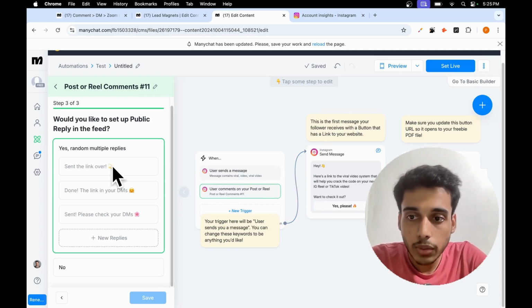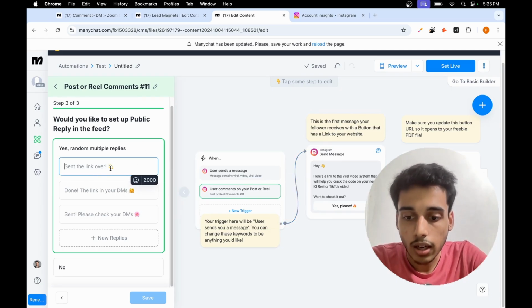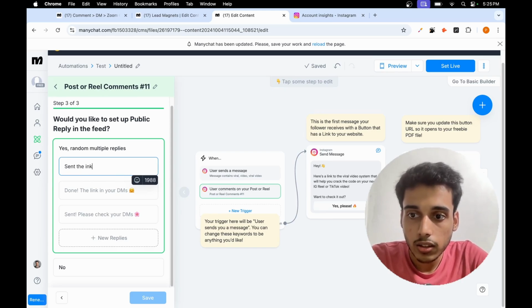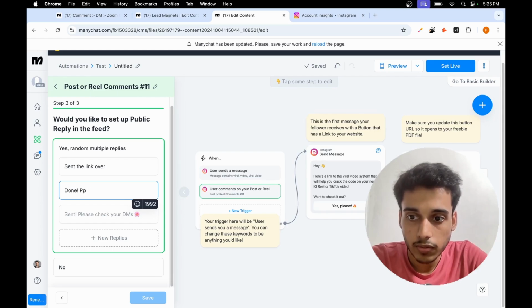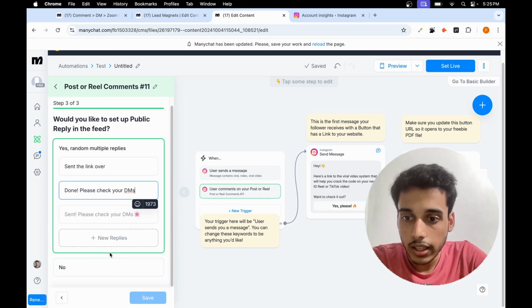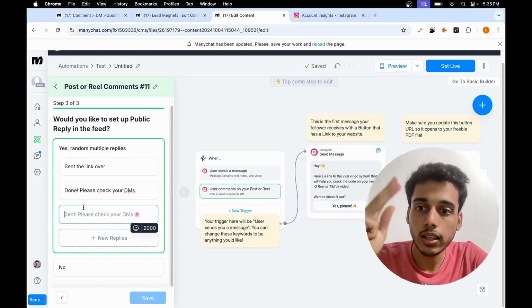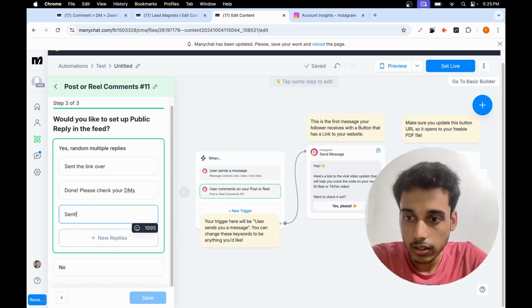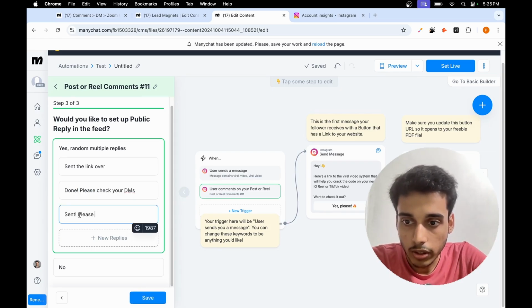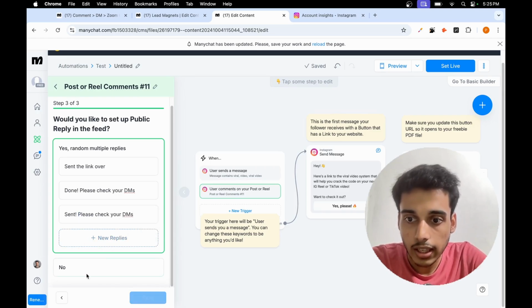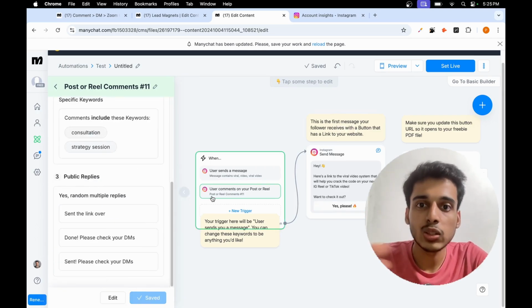So यहाँ पे comment section पे you can say something like send the link over. I can add few emojis. I can even say something like done. Please check your DMs. And that's it. Okay, I'll have to add 3 replies. So send, please check your DMs. I'll just copy this part और यहाँ पे मैं paste कर दूँगा. That's it. And I'll click on save. Once I do this, my automation is almost complete.